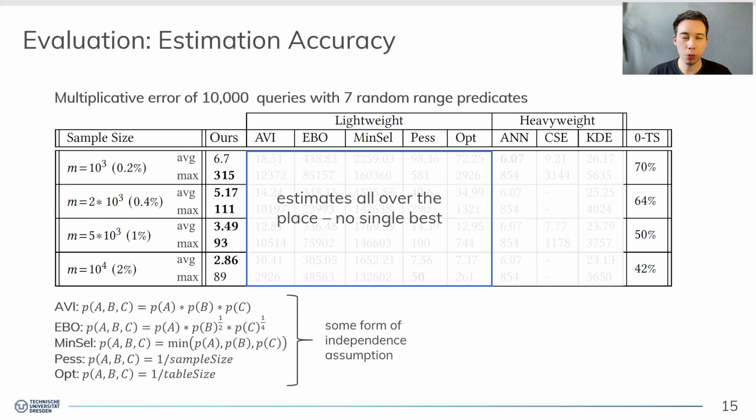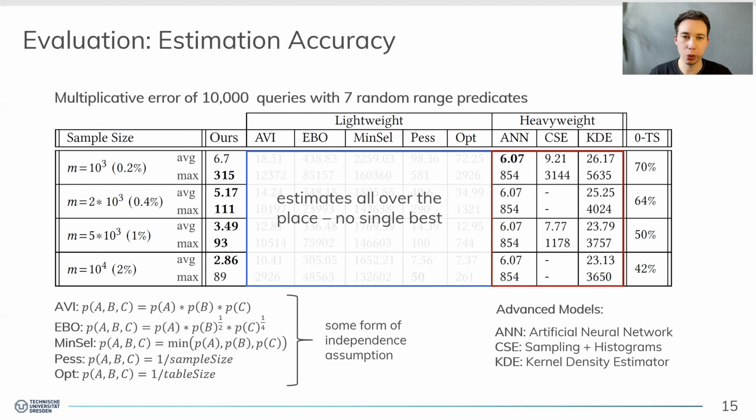As for the more advanced models like artificial neural networks, the combination of histograms and sampling, and the kernel density estimator, we observe the interesting fact that as soon as we start to use moderate sample sizes, in this case a sample fraction of 0.4%, we start to outperform these more advanced models.